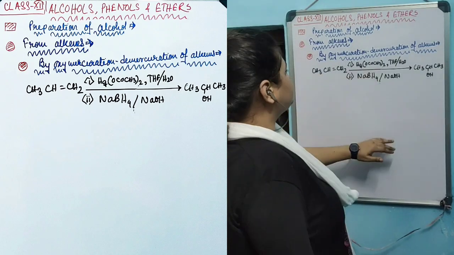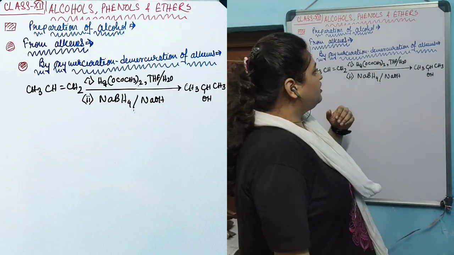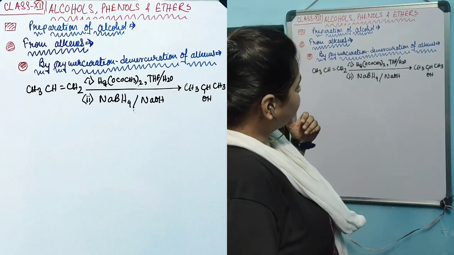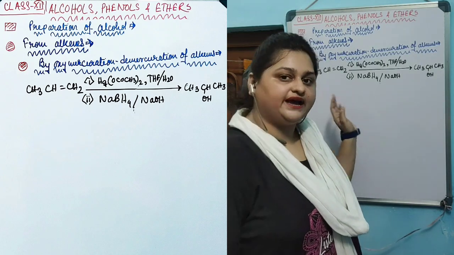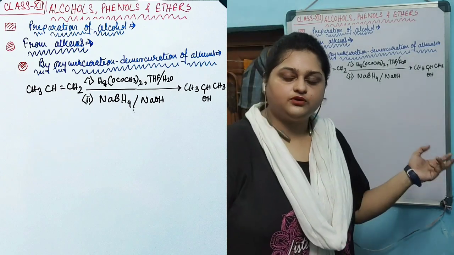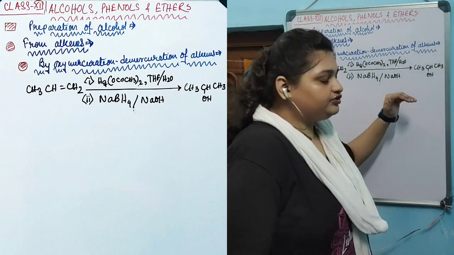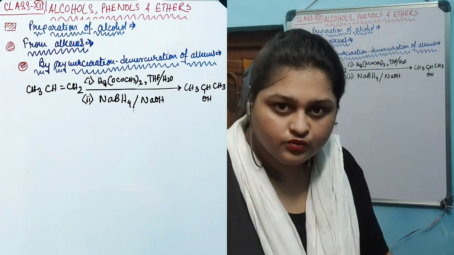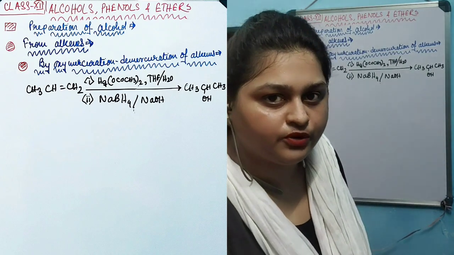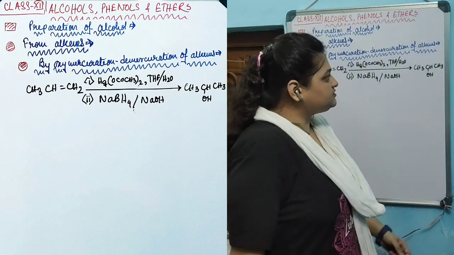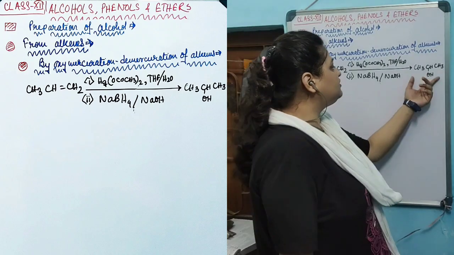So oxymercuration demercuration of alkenes is more useful compared to normal acid hydrolysis, because acid hydrolysis, though an easier reaction, produced a mixture of products, one in major amount and one in minor amount. But in this case only one desired product is produced, so the yield is much higher.